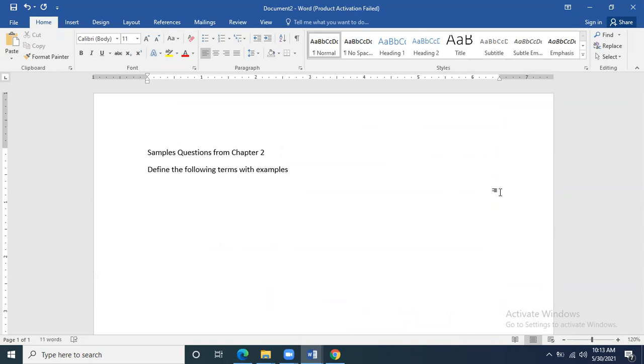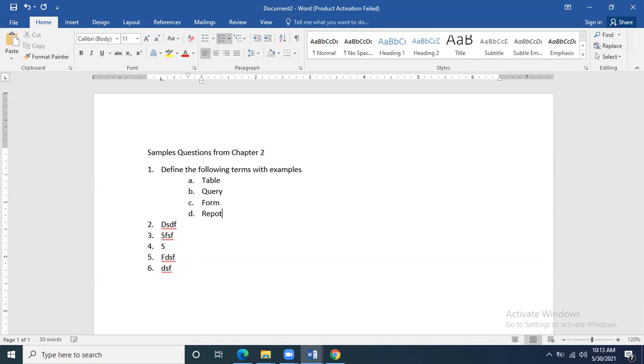For example, if I say define table, what are the terms that we are going to have? Number one is table. Define table, query, form,